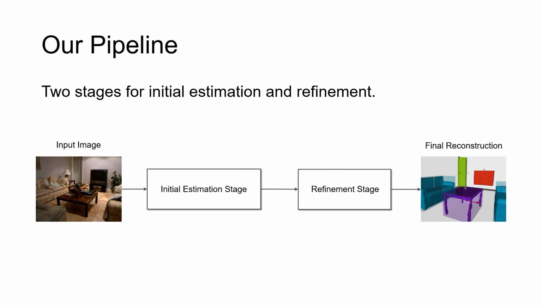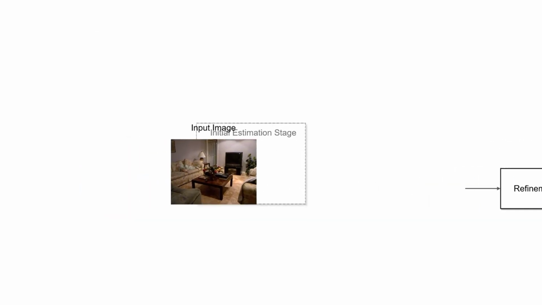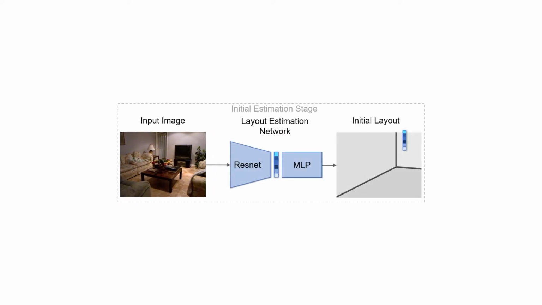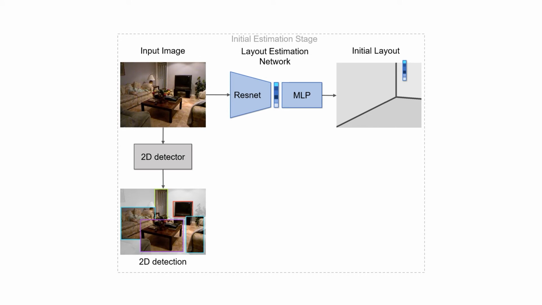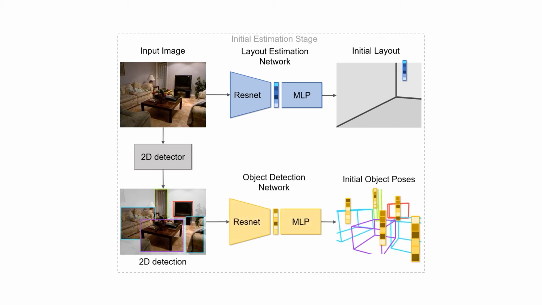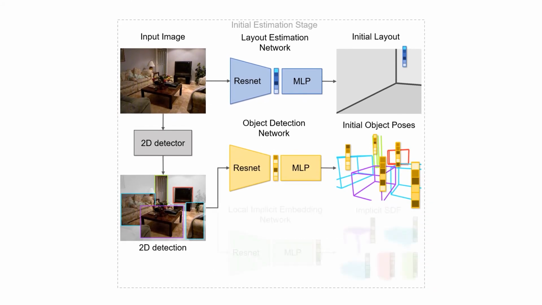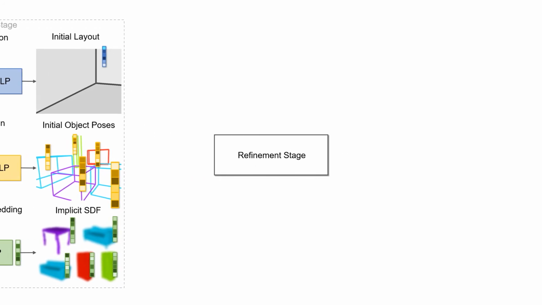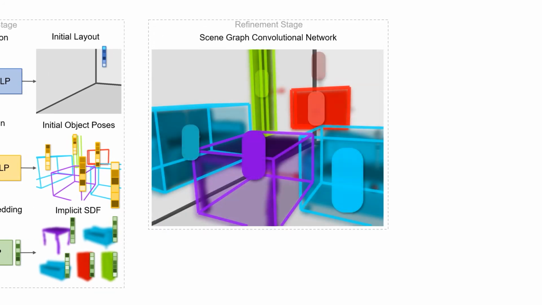Our pipeline consists of two stages, that is, the initial estimation stage and the refinement stage. In the initial estimation stage, from a single image, we first predict the initial cuboid room layout and the 2D object detection. Then from each image crop we estimate the initial pose, and embed an implicit shape code for the corresponding object. In the refinement stage, we model layout and objects as a graph to understand the scene context and refine the initial estimation with a graph convolutional network.